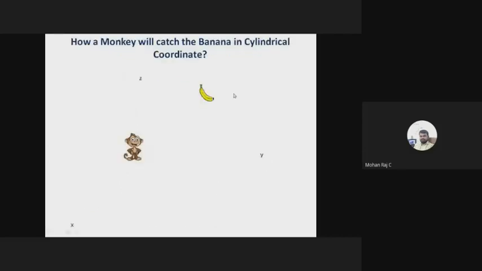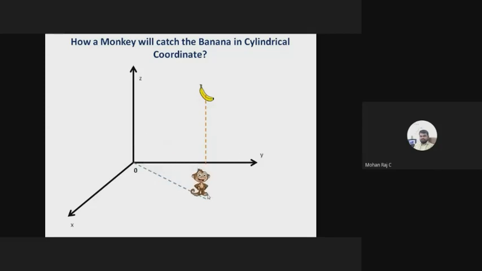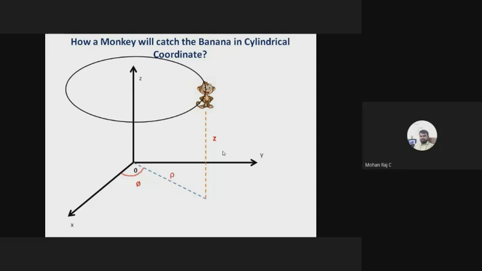If it is cylindrical, how will the robotic arm move? This monkey is analogous to a robotic arm. If it is an intelligent monkey, it won't go for x distance, y distance, and z distance. It will directly go to this particular projection point, and finally it jumps from there and catches the banana. If you take the distance from the origin to that projection point, it is rho, this angle is the azimuthal angle phi, and the height of the projection point of the banana is z. So this cylindrical system, we call it rho, phi, z.